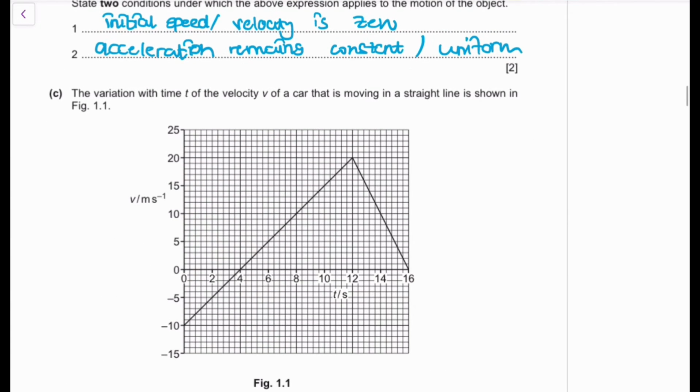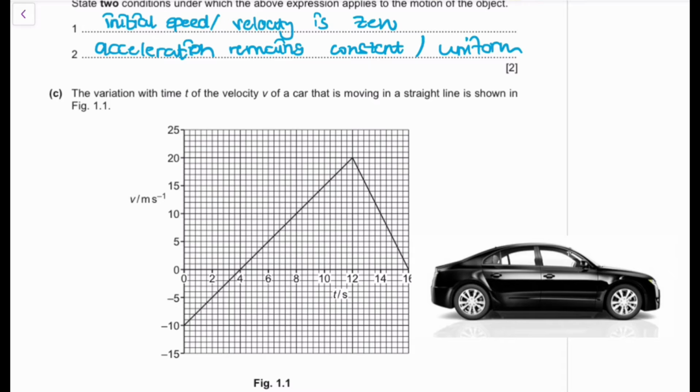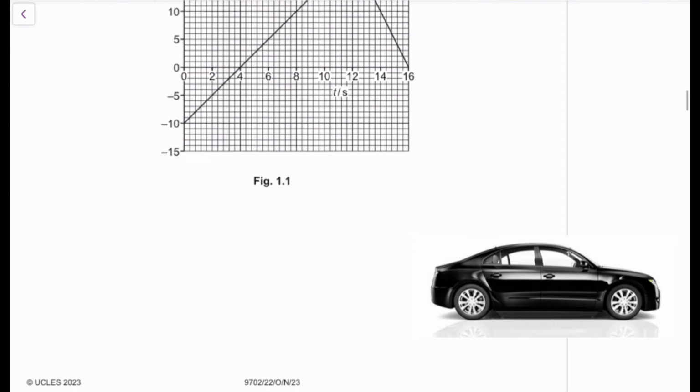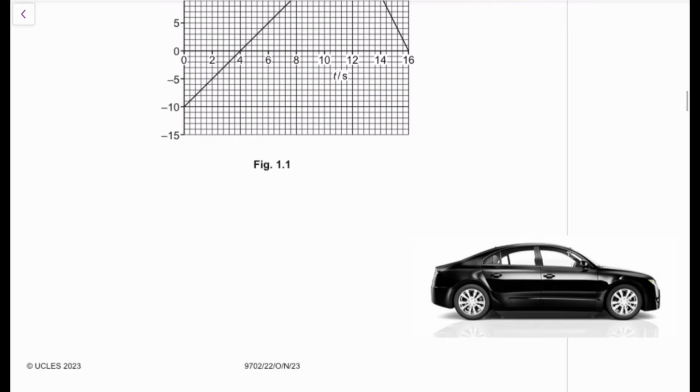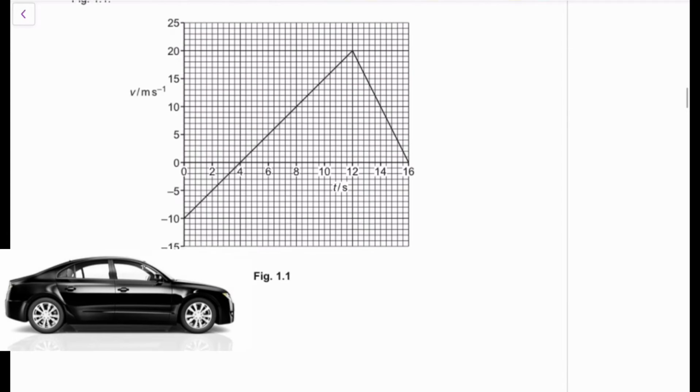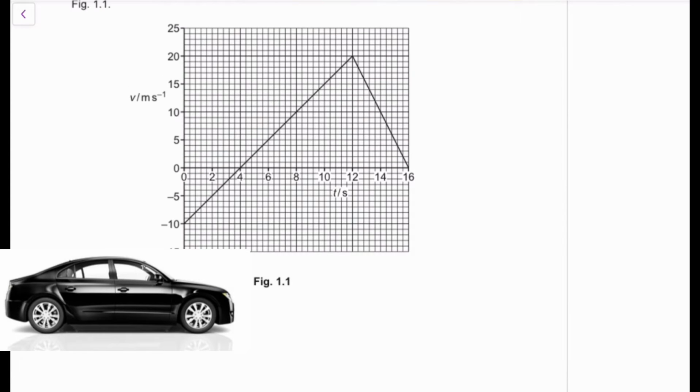The next question: the variation with time t of the velocity v of a car that is moving in a straight line. We have our car again, a very, very fancy car. So the car is coming back now and again. So try to conceptualize physics questions. Imagine you're the owner of this car. Try to think of what this graph means. We're going to get it in a few minutes. We're just going to answer some of these questions and then come and interpret what this graph actually means.